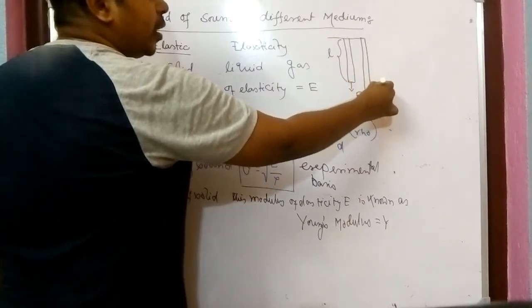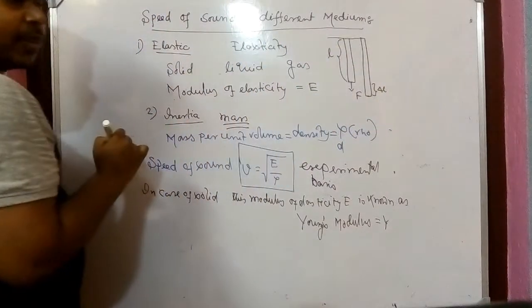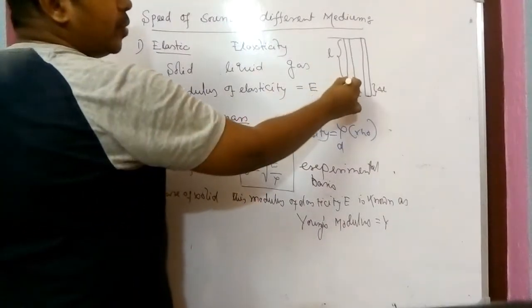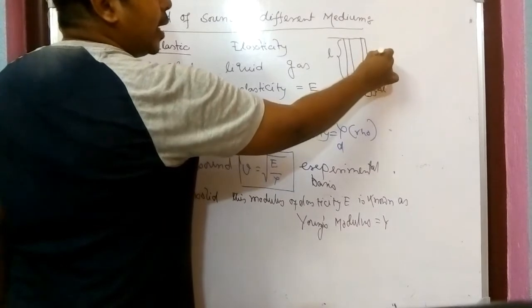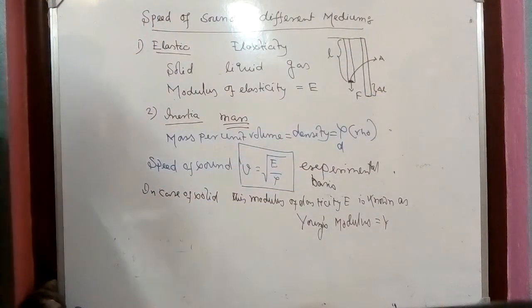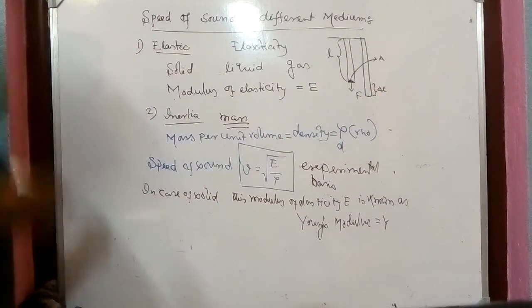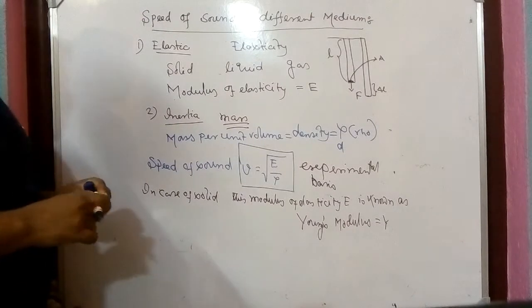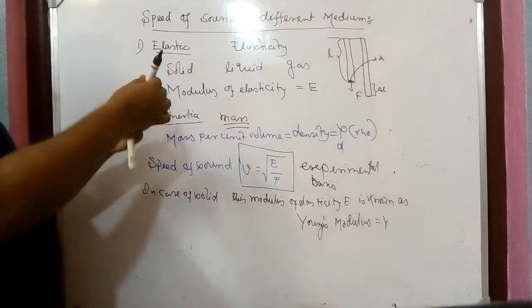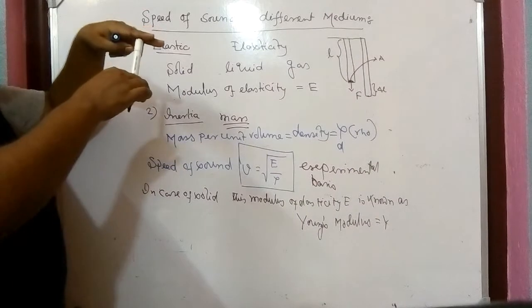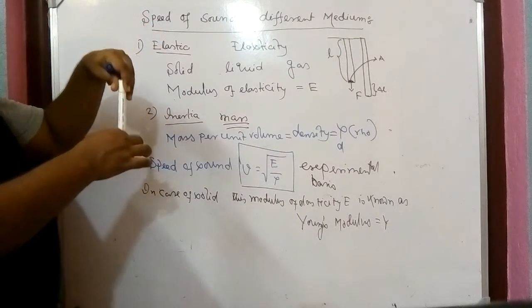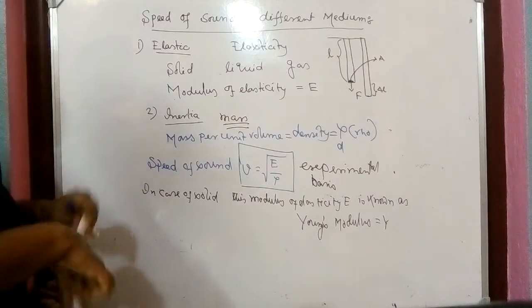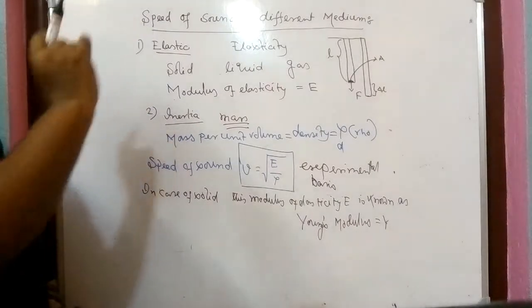It is delta L. Now we are assuming the cross section of the rod is A. Simple thing, a rod is just fixed at a height. We have given a force downward, that's why the length is increased. How much? Delta L.